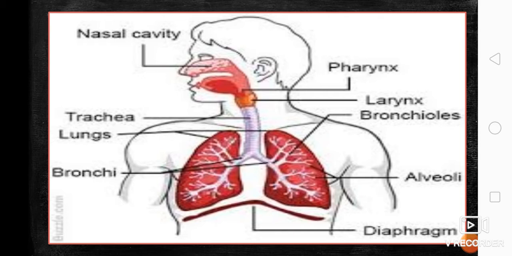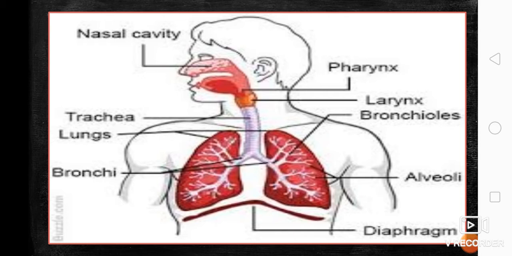Now the question is, why is it that the left lung consists of three lobes than that of the right lung that is only two? The reason is, take note, the position of our heart is not strictly at the center of our chest.